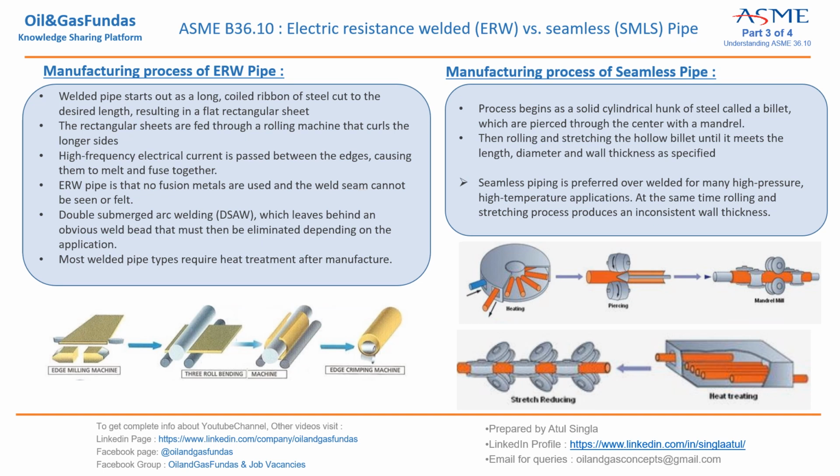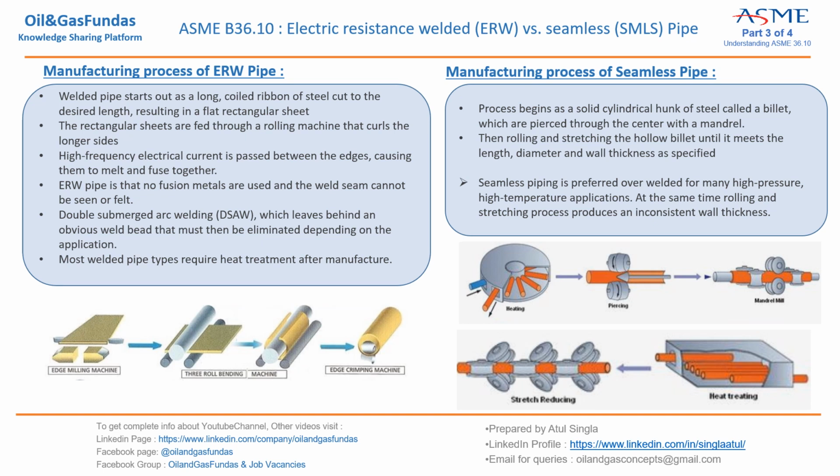Okay, it looks like seamless pipe only, but it is the welded one. At the same time, when we are doing the submerged arc welding, then this seam will be visible and we have to do the cleaning activity, and in most of the cases we have to go for heat treatment also. So this is just the basic way we are generating welded pipe from a slab.